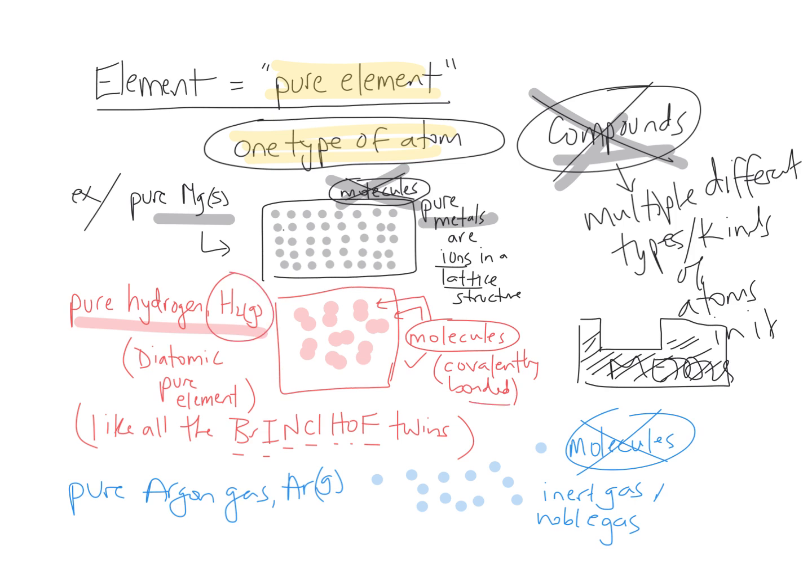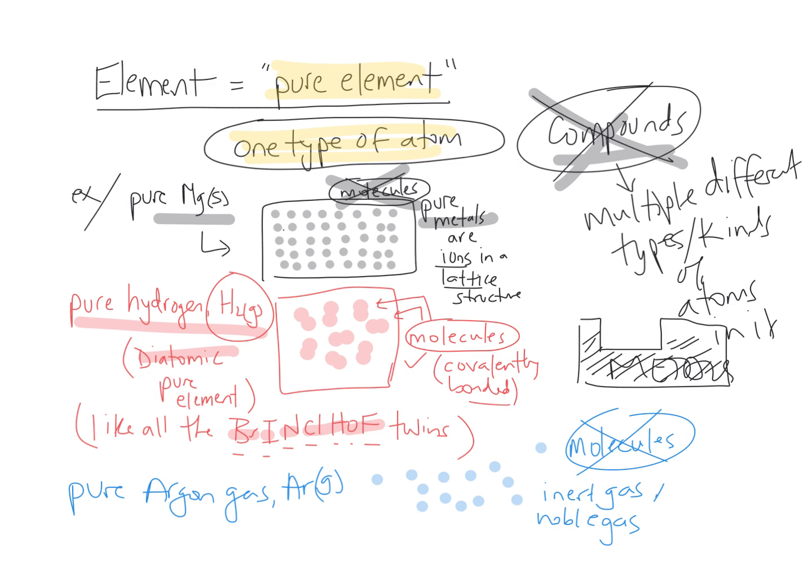And there are 7 pure molecular elements that exist in what we call the diatomics. So this is what I refer to as the Brinkelhoff twins: BrInCl, hydrogen, oxygen, and fluorine. So we have all of these pure substances, these pure elements: bromine, iodine, nitrogen, chlorine, hydrogen, oxygen, and fluorine, that exist as little diatomic molecules when they're in their pure elemental form.